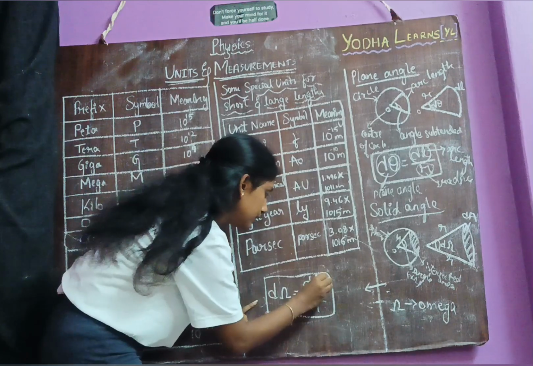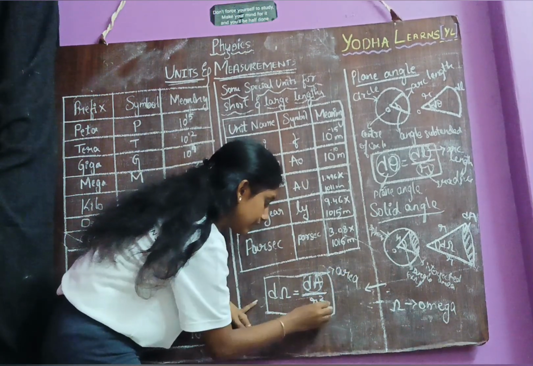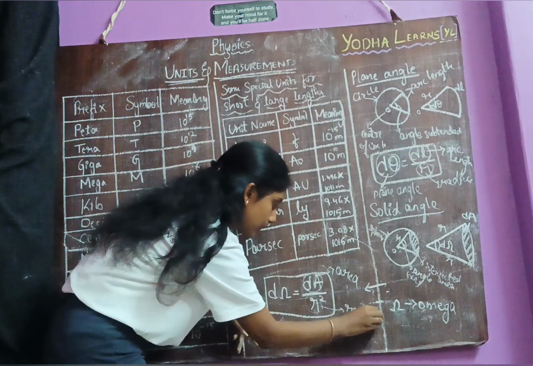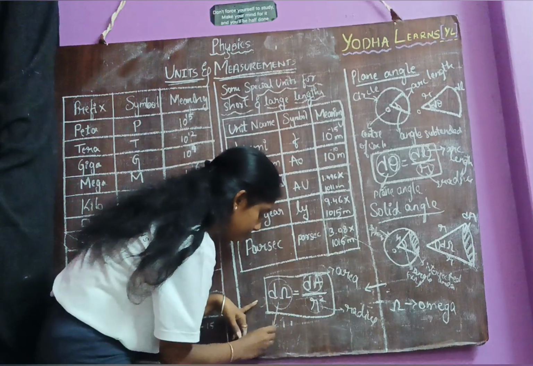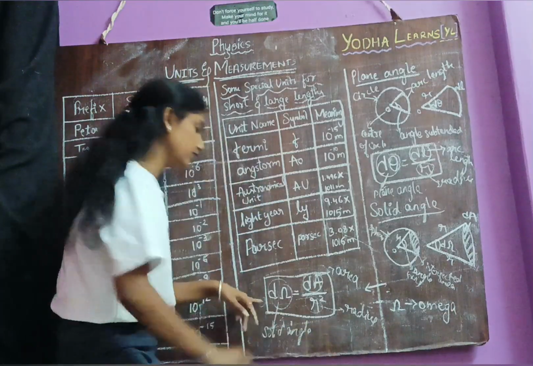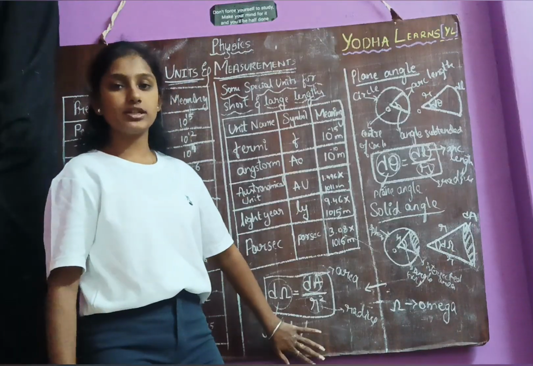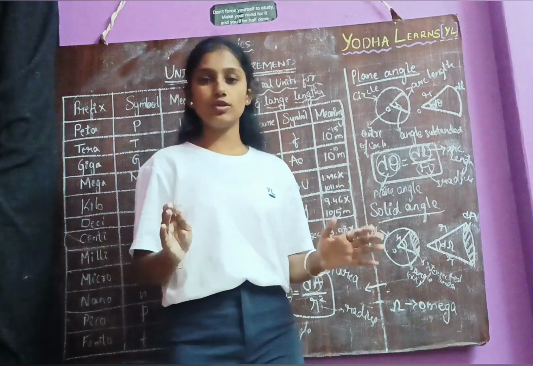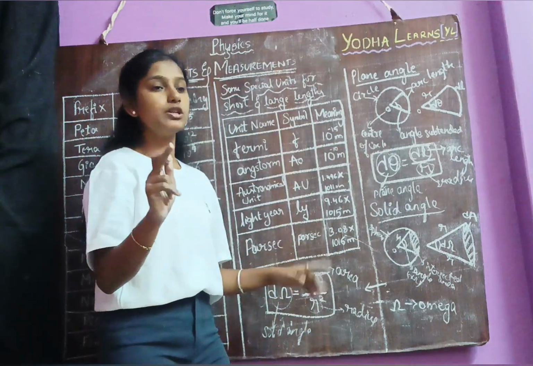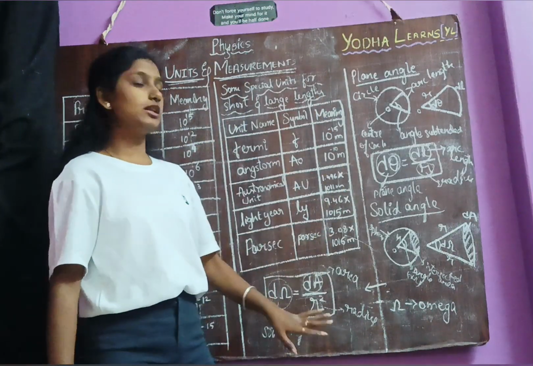Here dA is the area or the intersected area, r is radius, and this d omega is solid angle. So before writing this formula directly as d omega is equal to dA by r square, you can write it in a simple way to understand the definition as solid angle is equal to intersected area divided by radius square. Remember, it is radius square. So here we complete the plane angle and solid angle.